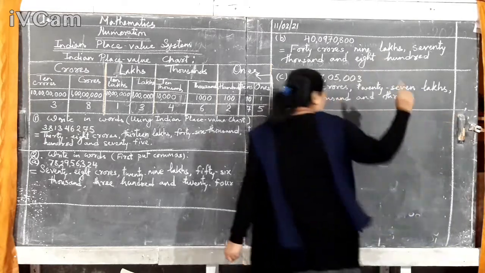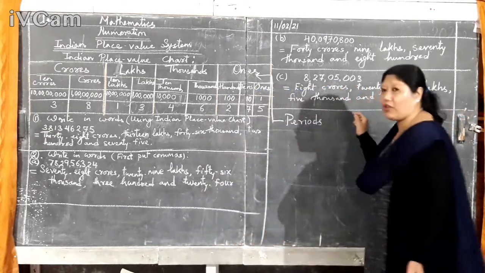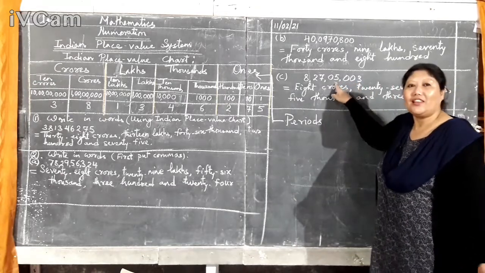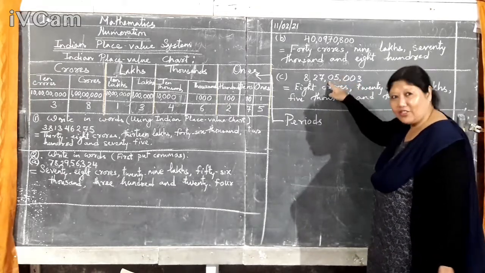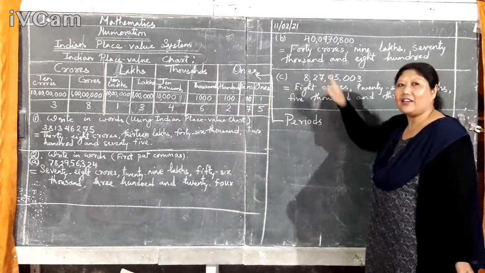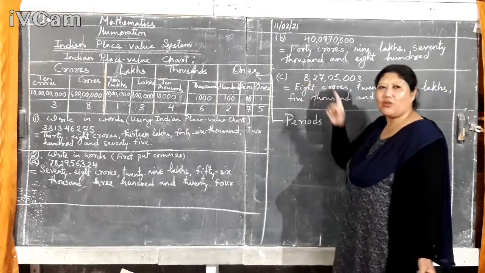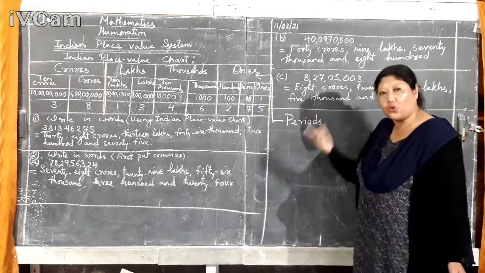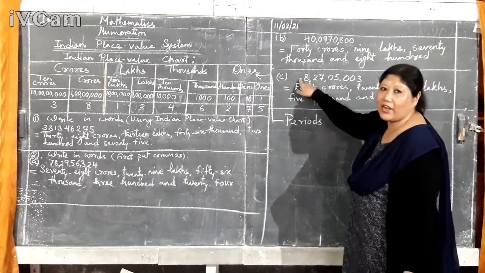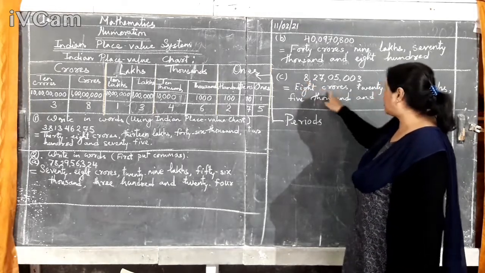Always start from right hand side, this side. Okay. So 1, 10, 100, comma. Then thousands, ten thousands. Then lakh, ten lakh. And remaining is only one digit, so it will be in crore. Okay. So it will be 8 crores because there is no ten crore here.